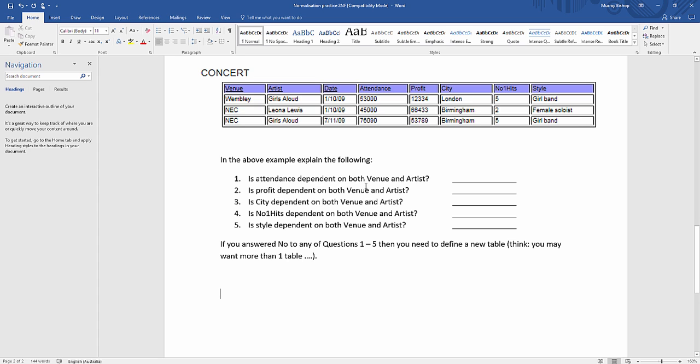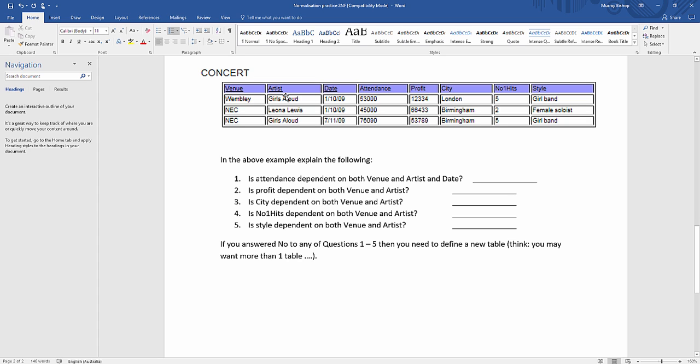Is attendance dependent on both venue and artist, and date, I should say? Let's think about it. If you have a concert, your attendance will change depending on the venue you're at, the artist that's playing, and the date.